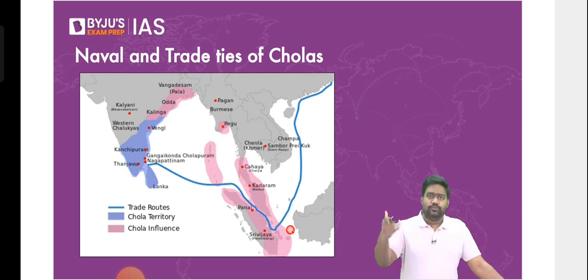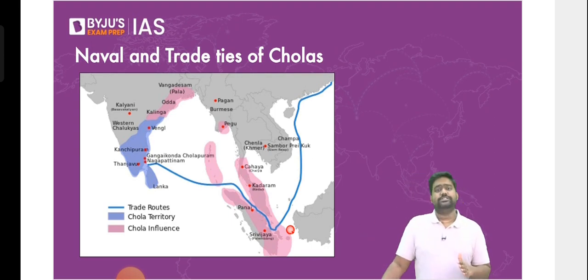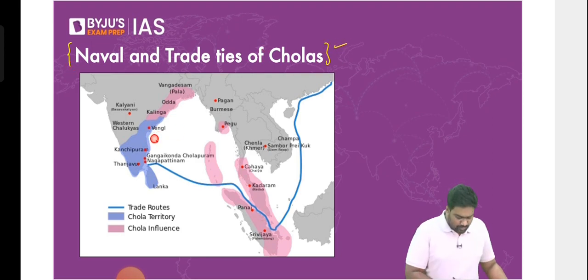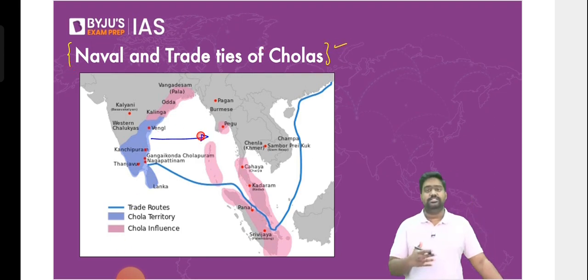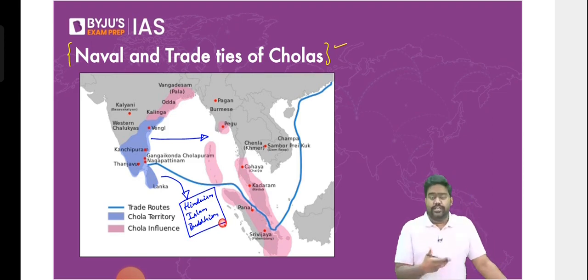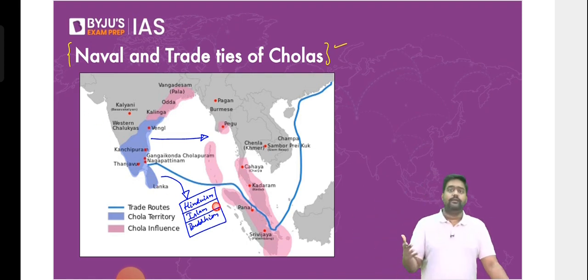Now, if you go to, let's say, Malaysia or Vietnam today, or Cambodia or Bali, you find very clear references which highlight the ancient and medieval Indian links, right? And the Cholas, particularly the Tamil dynasties, were specifically very important in spreading this influence across the Indian Ocean and across Southeast Asia. Is that clear? So, heritage and culture related to Hinduism, Islam, and Buddhism has traveled from India towards these regions. There were several Muslim traders and merchants who formed a common link between West Asia, India, and Southeast Asia. This was many centuries ago. There were several Hindu kingdoms forming a link, extending their influence.